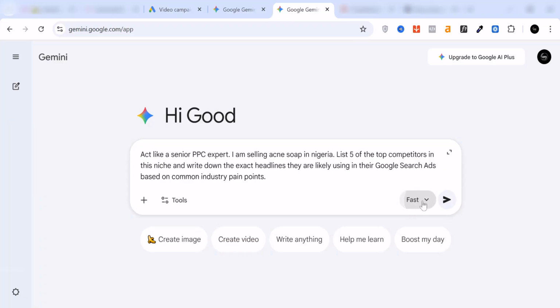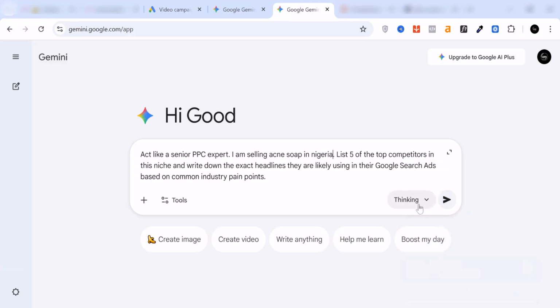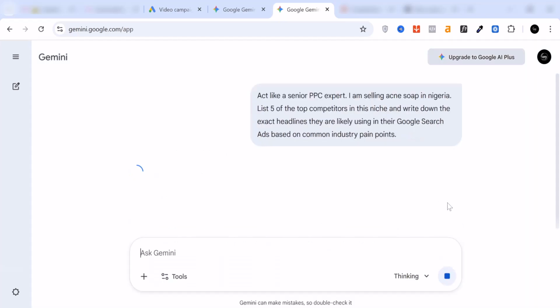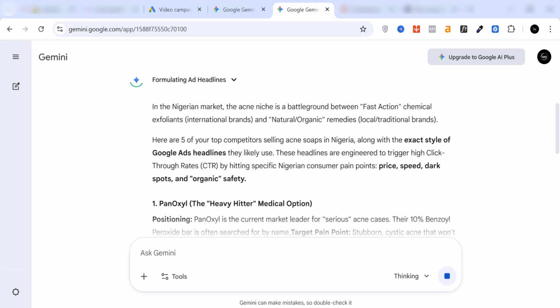So now we also want to come to the Gemini Thinking with Pro. All right. So if you have access, you want to select Thinking with Pro and then you submit. What it's going to do is that it's going to help you find the top selling ads, the 5 competitors who are in this niche, who are selling something similar, and why their ads are doing well. So it's going to extract the headlines that they are using directly in their Google Ads and give us a format that we can use to write our own Google Ads.